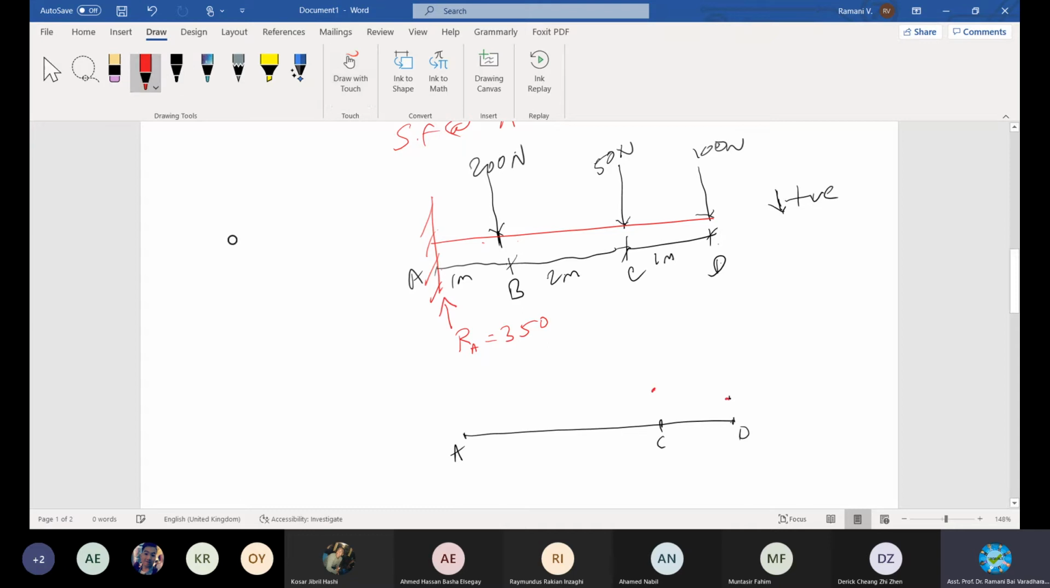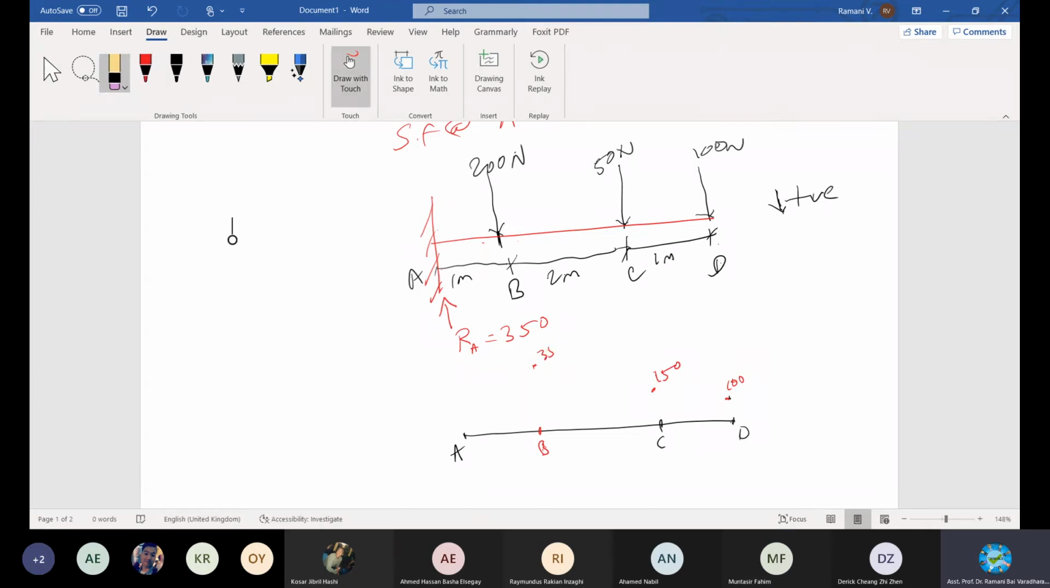Next gentleman is Hassan. At B, what is the value? Positive, right? Again positive, downward positive. At B, how much is it, Hassan? 350. At 350, right? Somewhere high here. Go to the next gentleman, Muntasir. 350. I will put the number later. 100 to 150, 350.